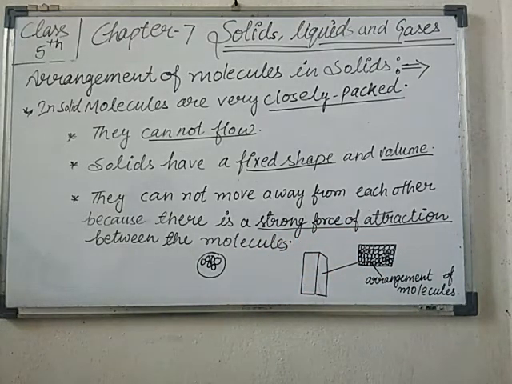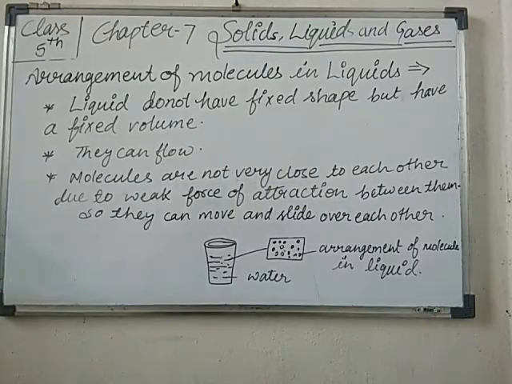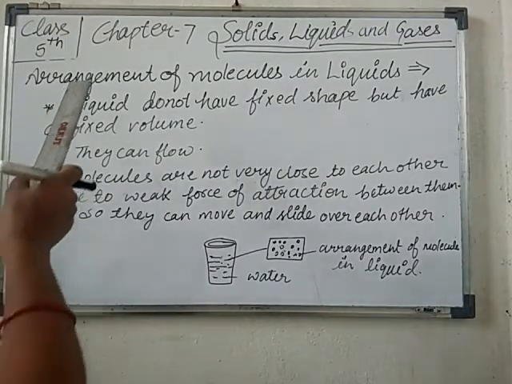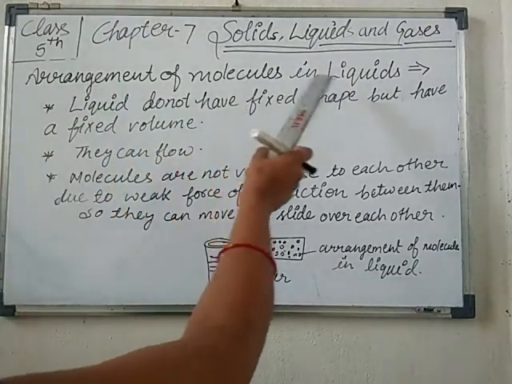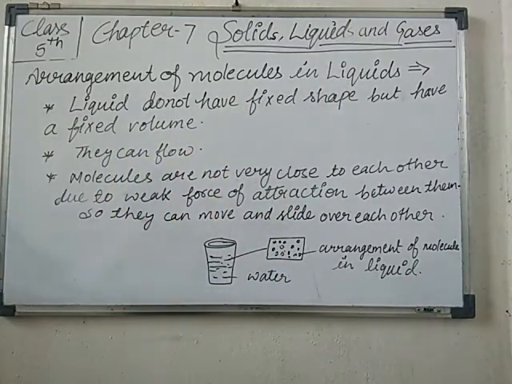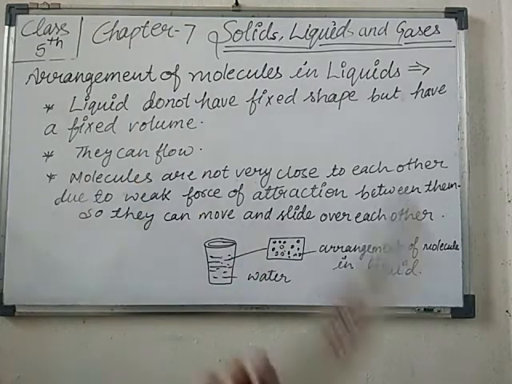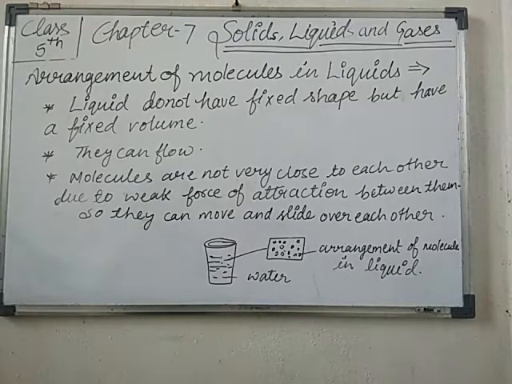Okay, students. So now we will learn something more about the arrangement of molecules in liquid. Earlier we had already discussed the arrangement of molecules in solid. In the solid, there is no gap between the molecules.